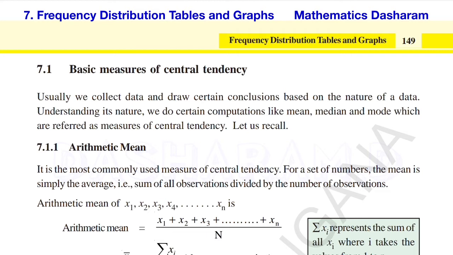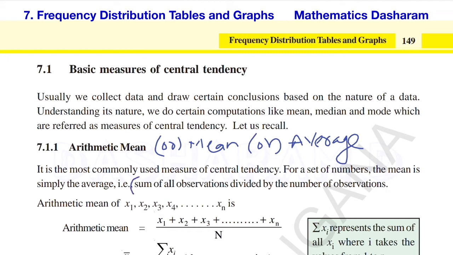Let's start the first topic, arithmetic mean. Its other name is mean in short, and we have one more name, average. The definition of arithmetic mean is the sum of all observations divided by the number of observations. If we take the observations as x1, x2, x3, x4 up to xn, then the arithmetic mean formula is: the numerator is the sum of observations and the denominator n is the total number of observations.